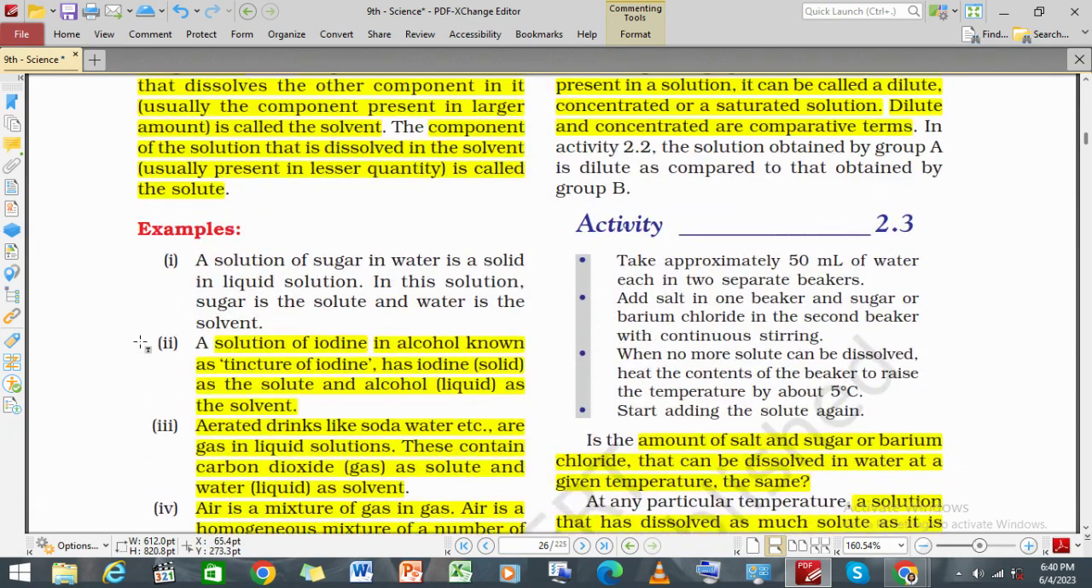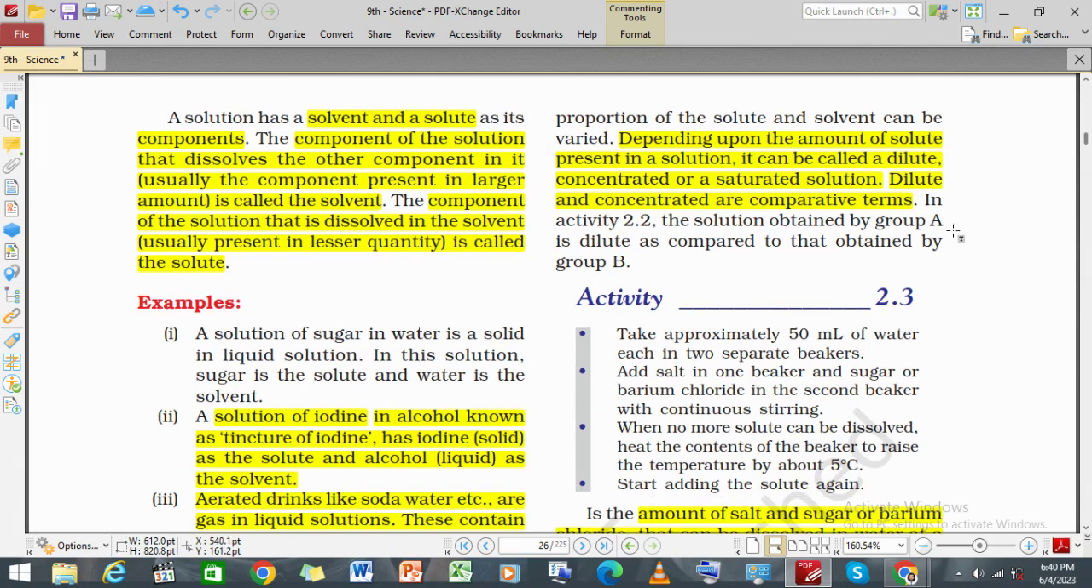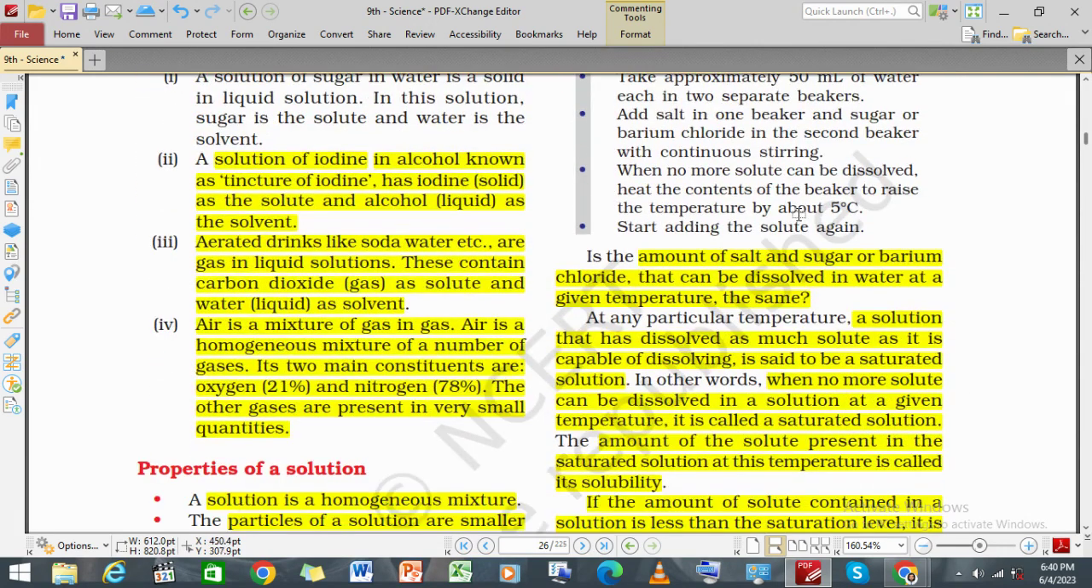Now, if we talk about the concentration of a solution, concentration depends upon the amount of solute present in the solution. It is called a dilute, concentrated, or saturated solution. Dilute and concentrated are comparative terms. I hope it is understandable. So, the concentration of a solution is the amount of solute present in a solution, which makes it a dilute, concentrated, or saturated solution. All right, and dilute and concentrated are comparative terms.